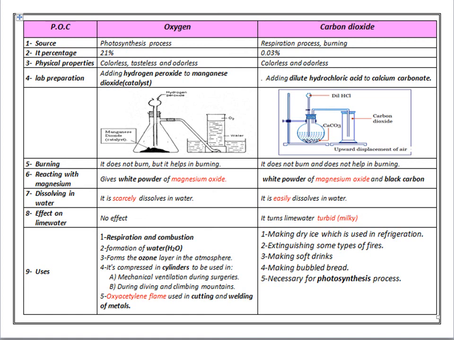What is the relation between oxygen and carbon dioxide with water? Oxygen hardly dissolves in water. But carbon dioxide is easily dissolved in water. The effect on lime water: oxygen gas has no effect, but carbon dioxide turns lime water turbid or milky.